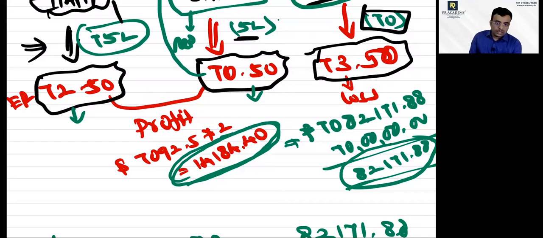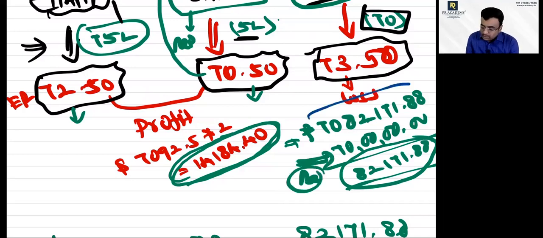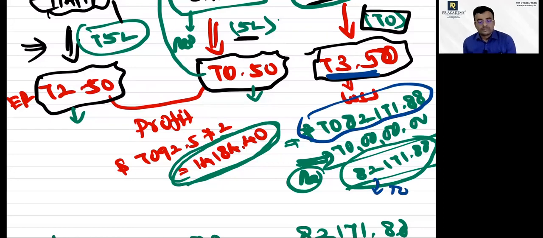Understood or not? Yes, sir. I borrowed 75 lakhs, repaid 5 lakhs, balance 70 lakhs. This is a recorded liability. This amount comes because the exchange rate has increased to 73.5. So in the place of 70 lakhs, I am forced to pay 70 lakh 82,171. So total loss comes to 82,171. Yes or no? Yes, sir. This is a loss.